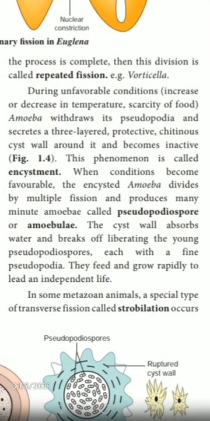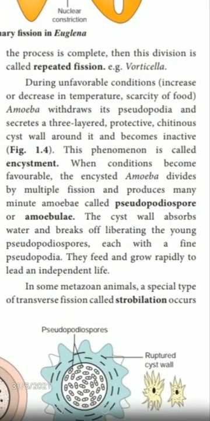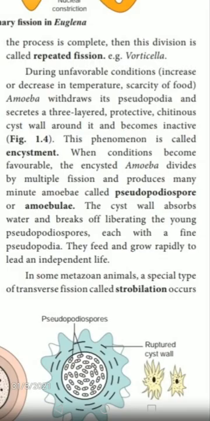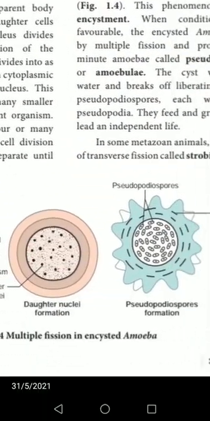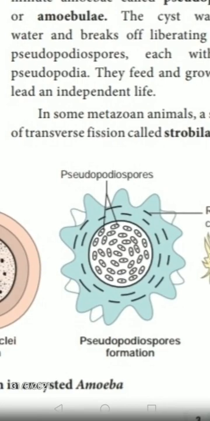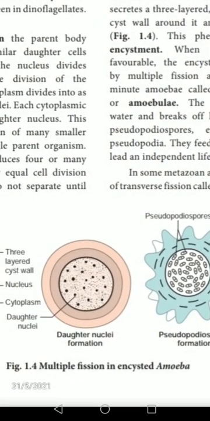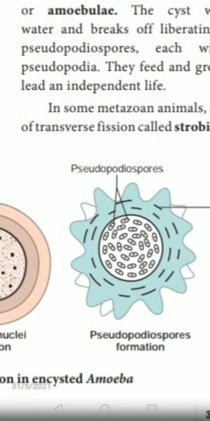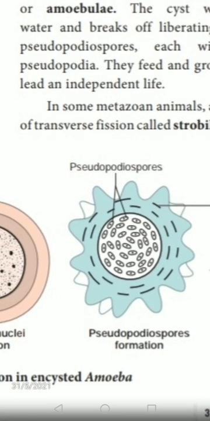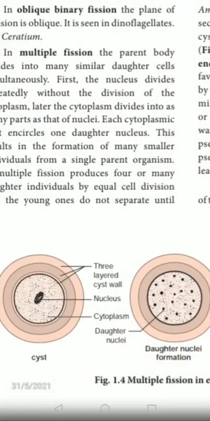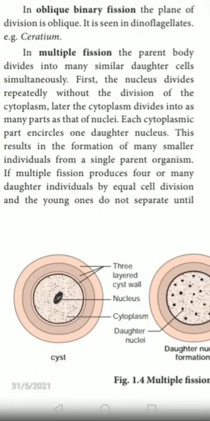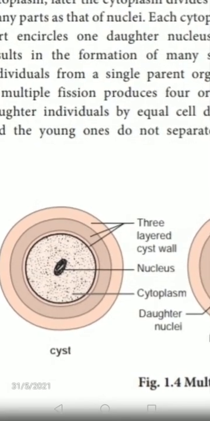We are seeing the example of amoeba during unfavorable conditions. The amoeba withdraws its pseudopodia. What do you mean by pseudopodia? I will show you the parts. Here, in multiple fission in the encysted amoeba, you can find the pseudopodia. During unfavorable conditions, they withdraw, and the amoeba secretes three layers. These layers act as a protective layer, also called a chitinous cyst.